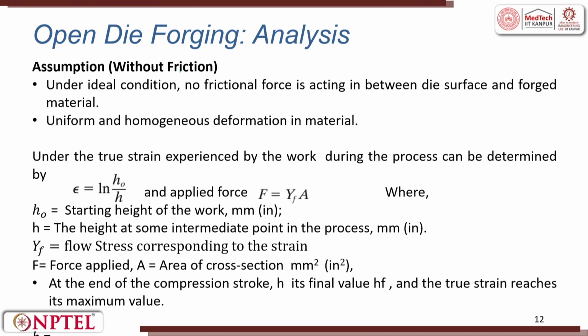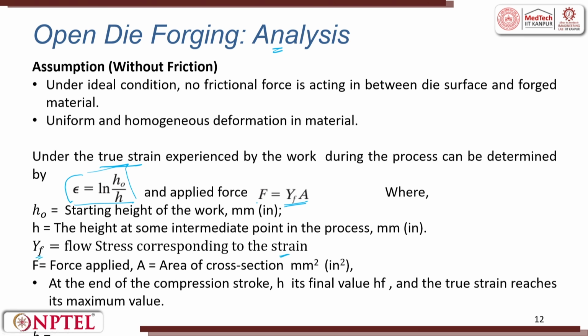So, assuming no friction, we are trying to do a small analysis to find out the force which is required. Under ideal condition, no friction force is acting between the die surface and the forged material. Uniform and homogeneous deformation in material happens. Through the true strain curve, we find the strain is the natural logarithm of h naught by h, and we apply a force F equal to yield force into cross section area, where h naught is the height of the workpiece, h is at some intermediate point when it is reduced, and flow stress for the corresponding strain is Ys.